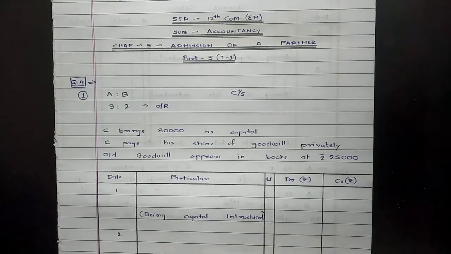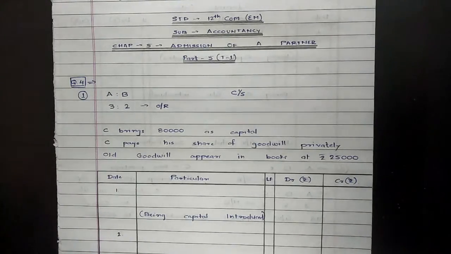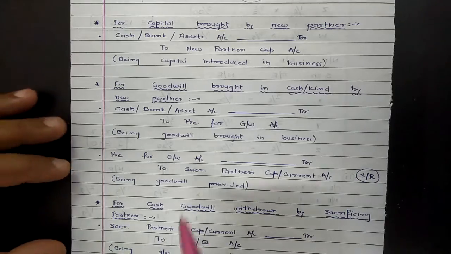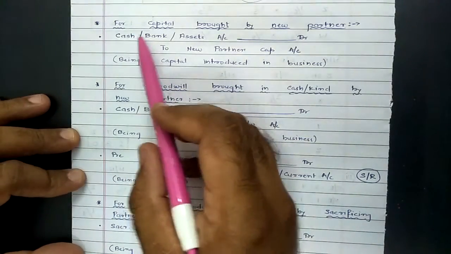Now today we will be continuing with question number 4, which is related to passing journal entries related to capital and goodwill. In the previous class also, the last topic we discussed was related to the same. Let us have an overview of those journal entries. These were the entries which we looked at in the previous class also.